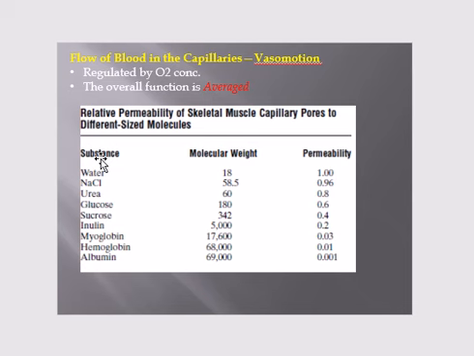So the permeability of water is taken as standard 1. As the molecular size increases, like that of sodium chloride, the permeability reduces, and as the size of the molecules keeps on increasing, the permeability reduces. So when we reach the hemoglobin, the permeability is only 1/100th to that of water, means 0.01, and albumin, which is 69,000, the permeability is reduced to 1/1000, 0.001. Now why this difference here? This is because of the charge on albumin, that it is negatively charged, so it is not very easily permeable through the capillary pores.